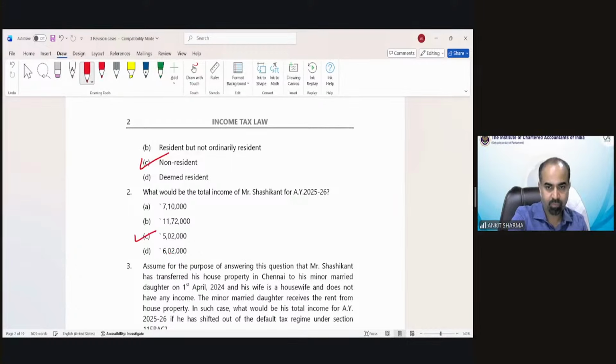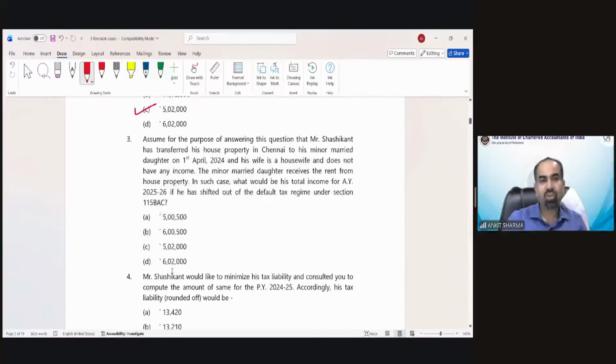Now question 3 is interesting. It says suppose, assume, imagine: assume for the purpose of answering this question that Mr. Shashikant has transferred his house property in Chennai to his minor married daughter on 1st April 2025, and his wife is a housewife and does not have any other income.